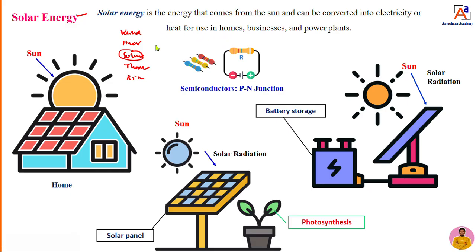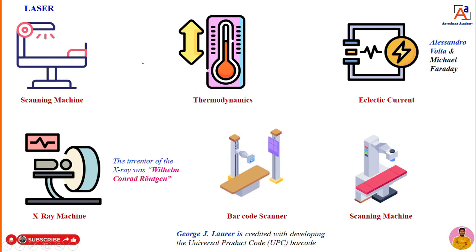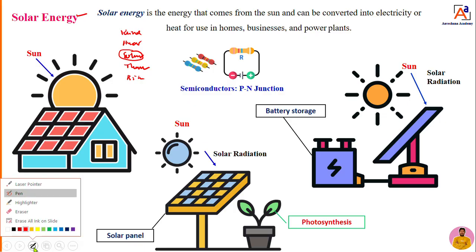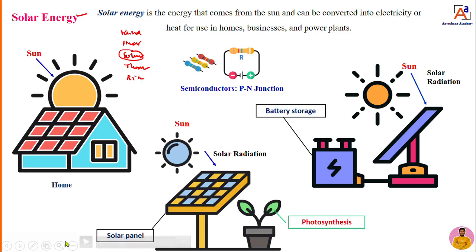Then they investigated how to convert that solar energy into electrical energy. They worked a lot to convert solar energy into electrical energy. They did a lot of experiments and investigations. How to convert the solar energy into electrical energy?